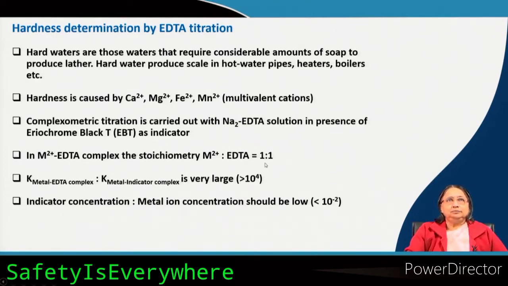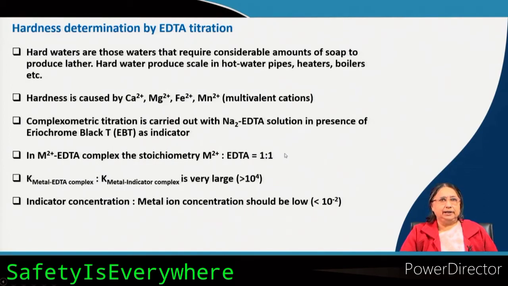Okay. Now, we need this for calculation. Anyway, so now my question is why it is breaking that metal ion indicator complex. It is breaking that complex because the metal EDTA complex is much more stable. So, whichever is more stable, that will be formed.